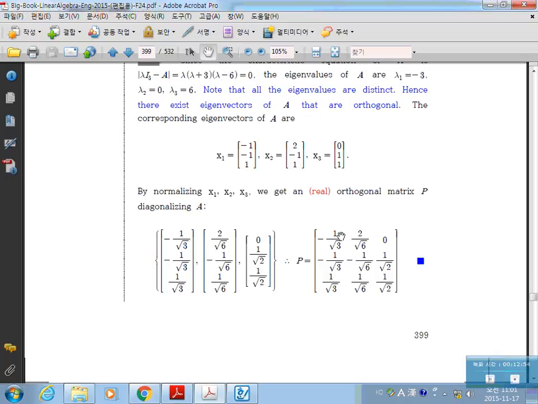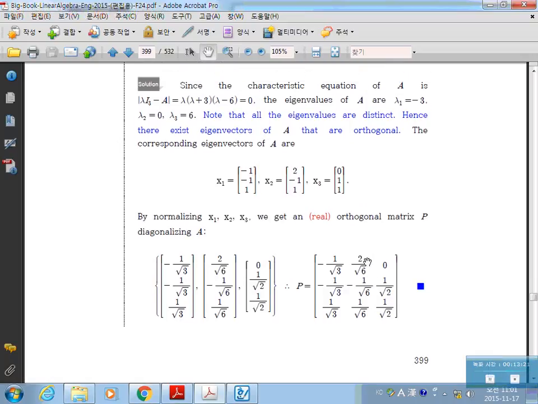Just form a matrix whose columns are these 3 column vectors. Each of these is an eigenvector corresponding to lambda i, and these are orthogonal. The columns are orthogonal, and also the lengths are all 1. So this P is an orthogonal matrix whose columns are orthonormal eigenvectors corresponding to eigenvalues lambda 1, 2, 3. So P transpose AP should be a diagonal matrix whose diagonal entries are -3, 0, and 6.